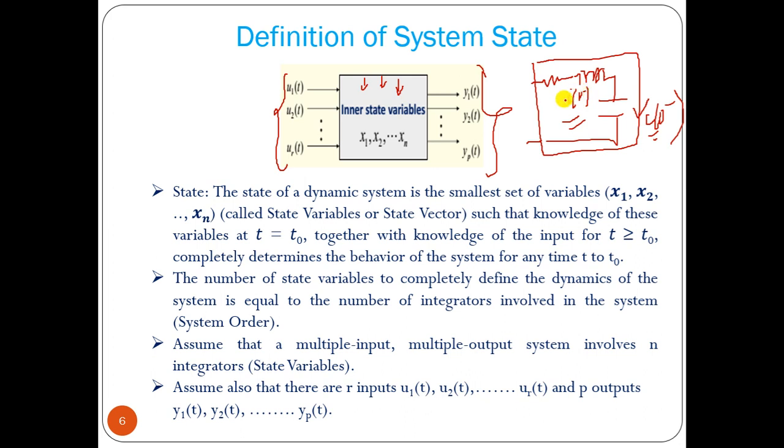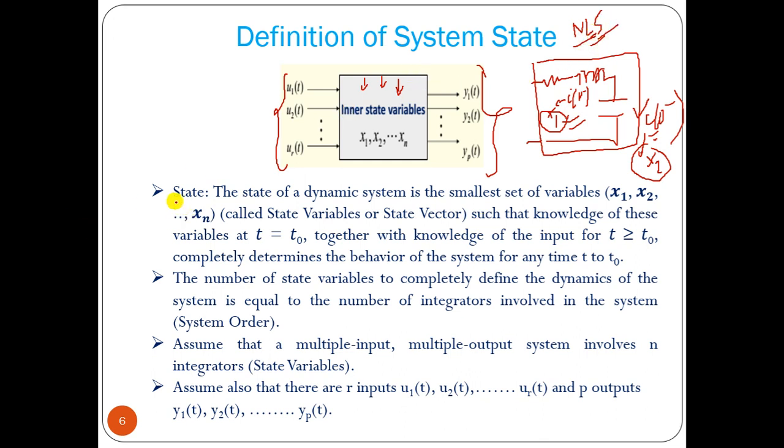Now this value, I 0 minus, we can assume as a variable x1, and this one we can assume as a variable x2. So we have two state variables here. We can consider the initial value. The initial value is not equal to 0, that means it is a non-linear system, so that we can analyze using the state space model.